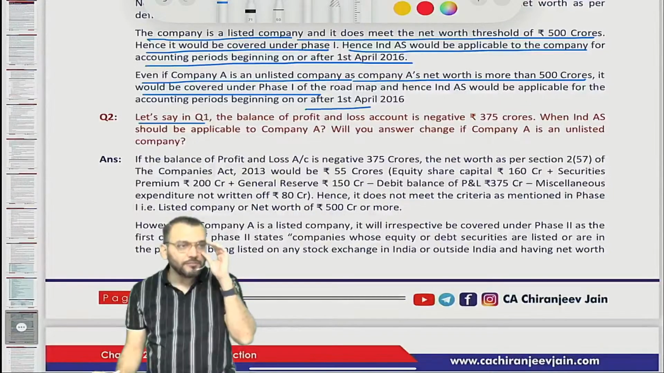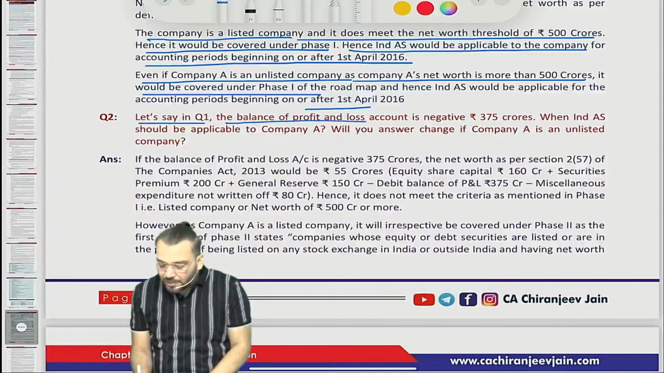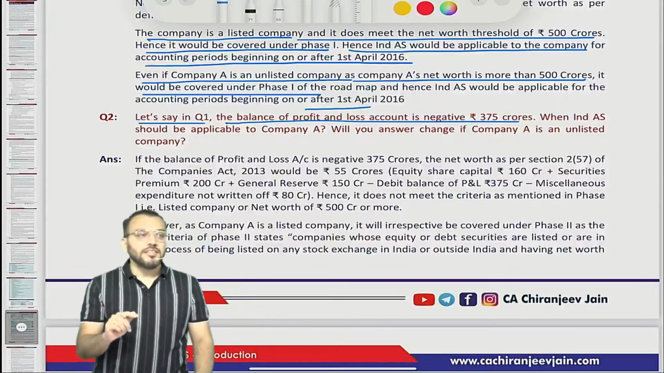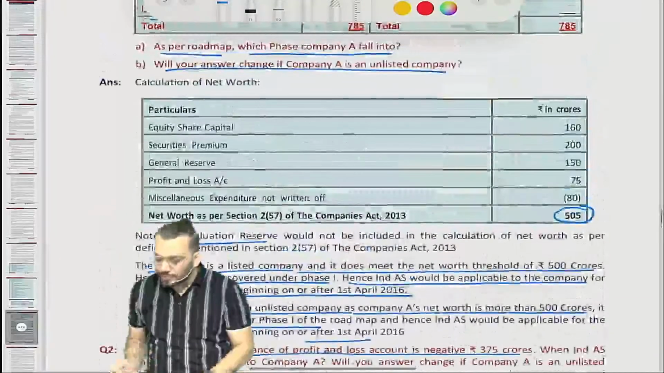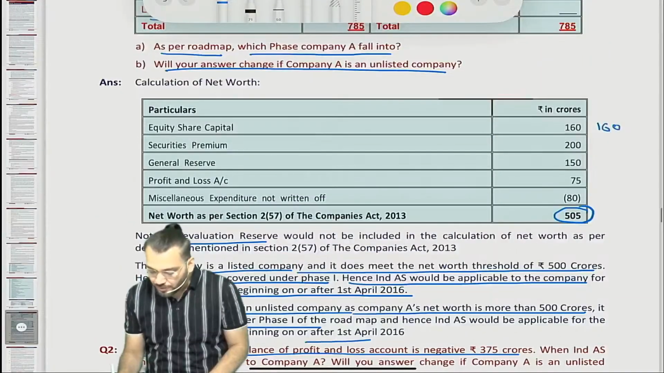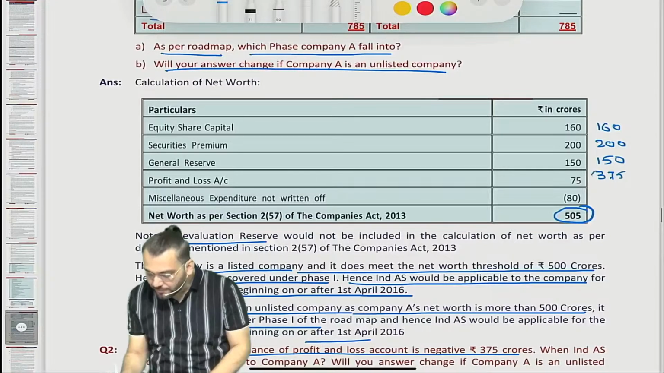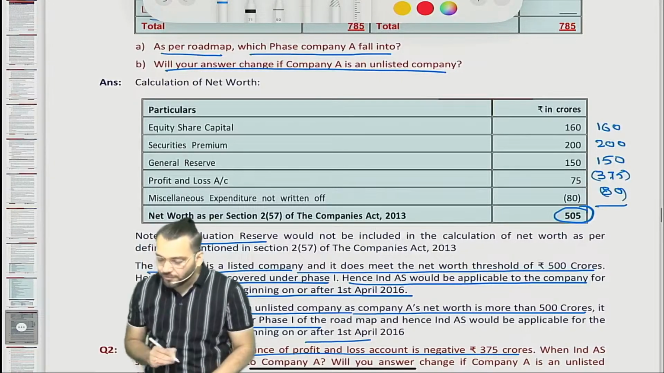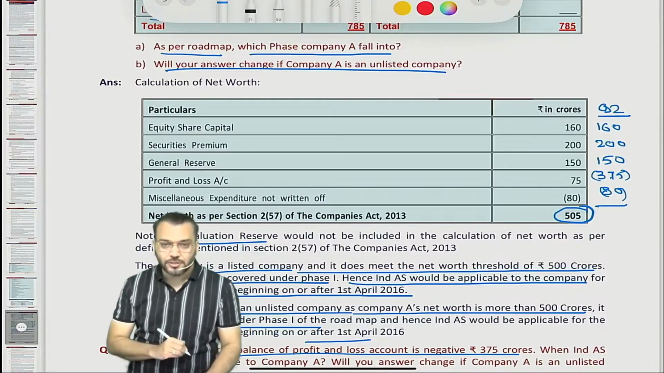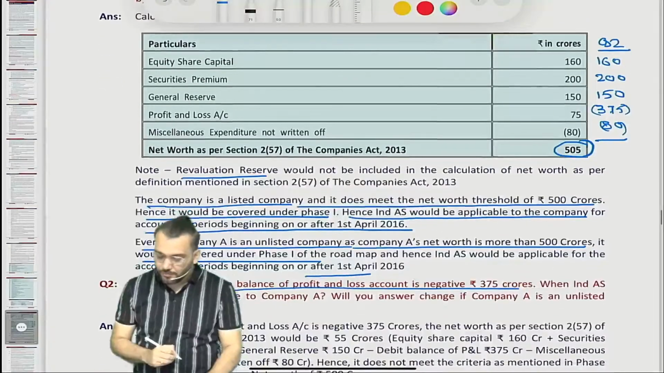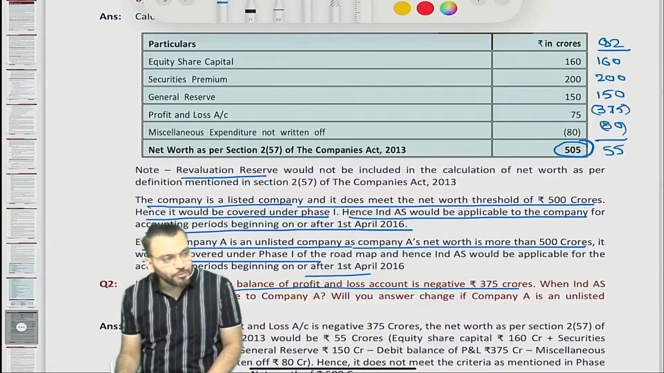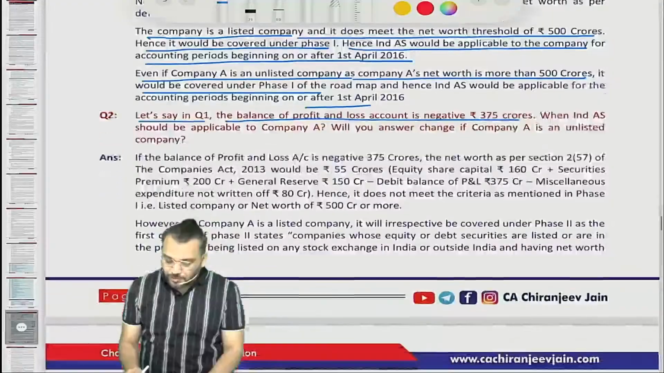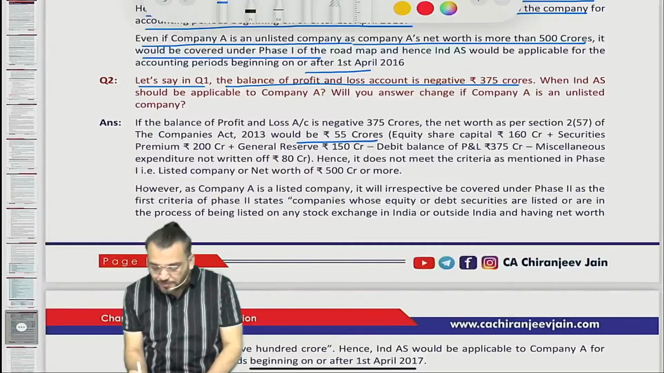In question number 1, they have made some changes. The balance of the P&L account is negative 375 crore. They are saying all information remains the same, only the P&L account has a negative balance of 375 crore. So what will be the answer? 160 crore plus 200 crore plus 150 crore, then minus 375 and minus 80. How much is it coming? It is 55 positive. So you can see the net worth becomes 55 crore.